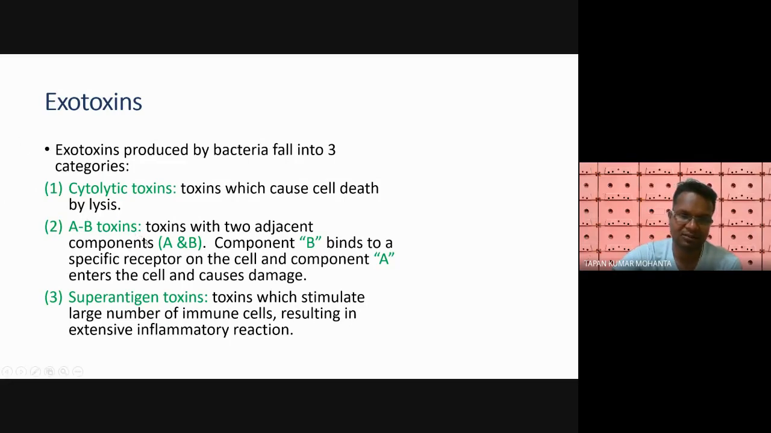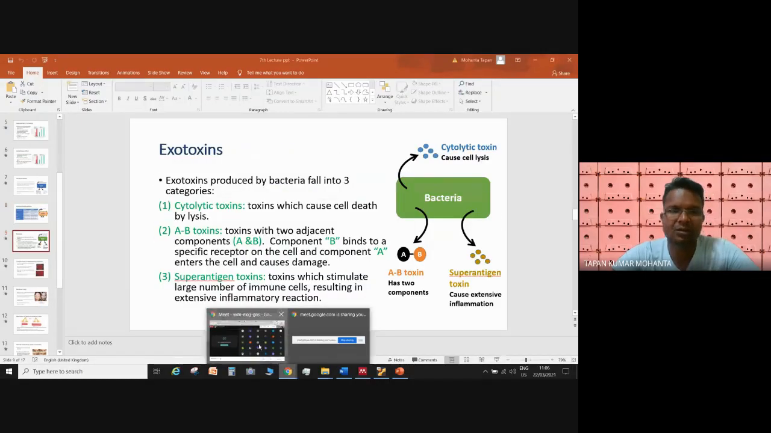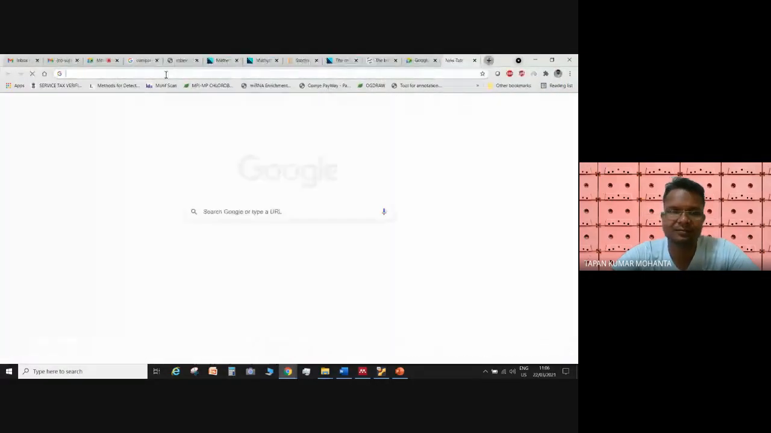AB toxin. The AB toxin usually has two components, called component A and component B. The component B binds to a specific receptor of the cell, and component A enters the cell and causes damage. So I will show one example here, in Google, for your better understanding.